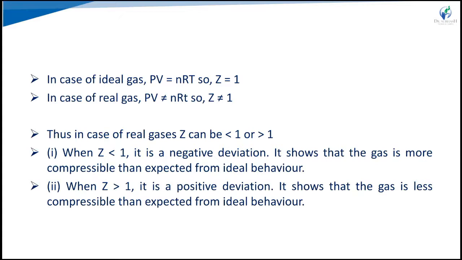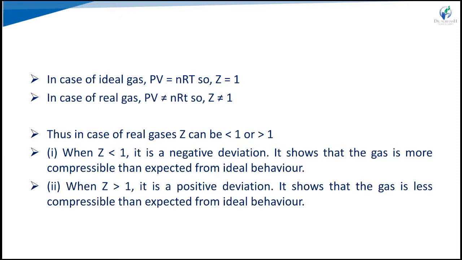Here the compressibility factor comes in, that is Z. The deviation from the ideal gas equation may be shown by a plot of the compressibility factor against pressure P. In the case of an ideal gas, PV = nRT, so the compressibility factor Z becomes 1, independent of temperature and pressure.